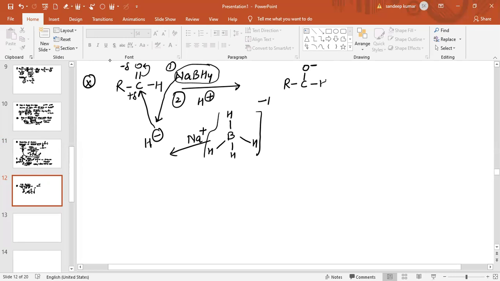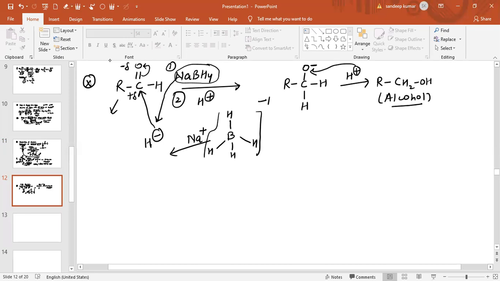In the second step, H plus ion is given and it will attack the oxygen. Again the product obtained is RCH2OH, which is the alcohol product.